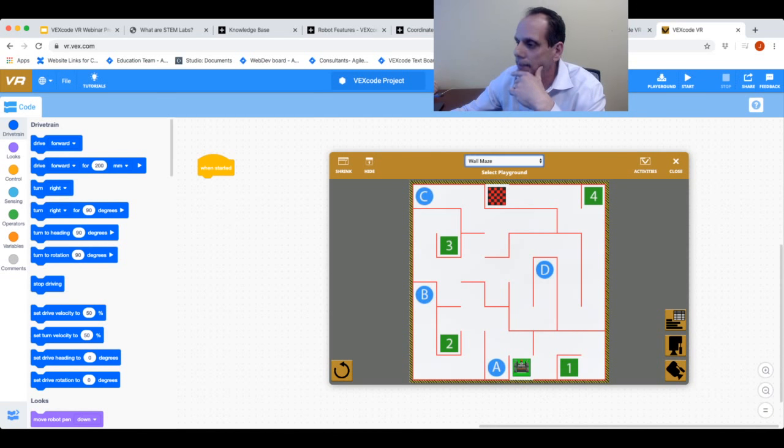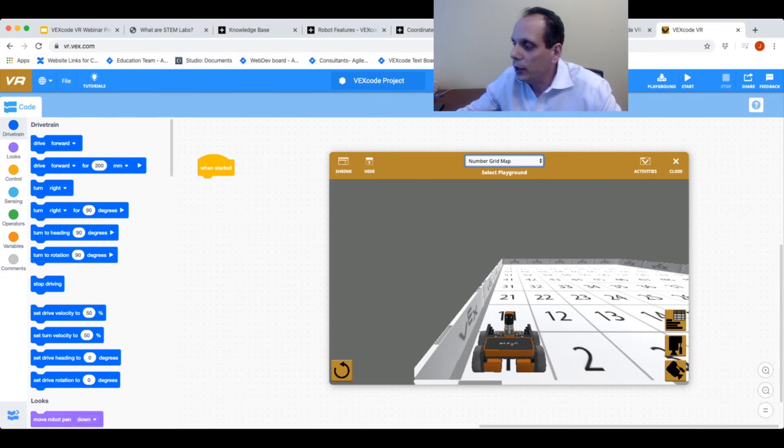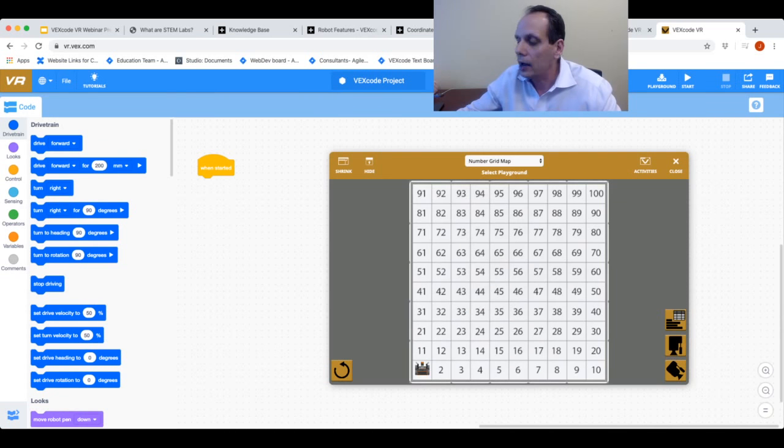And then finally, the last one we have right now is the number grid map. What you can do with this one, you can program your robot to go to different numbers very simply. Program your robot to go to number 25, or you can program your robot to go to your age. If you're 9 years old, you can program your robot to do that.